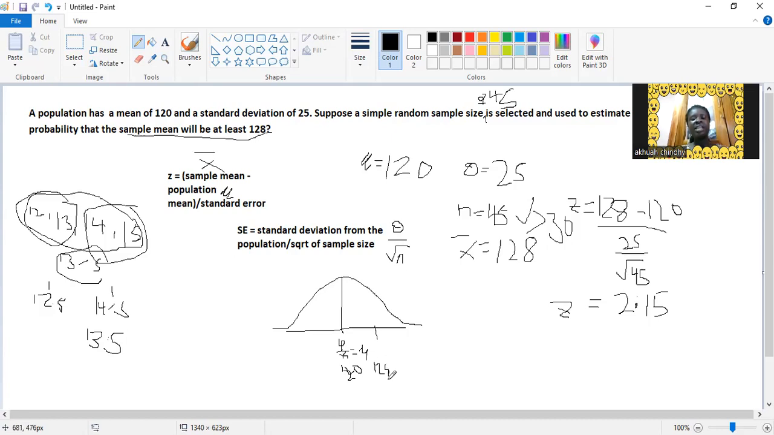And the question is saying the probability that it will be at least 128, so at least means greater than or equal to 128. So we are looking for this side, right? Since we can't use normal formulas, we are using the Z table. And we know that the mean is always 0 in the Z table. So here is 0, and the Z for this 128 is 2.15.